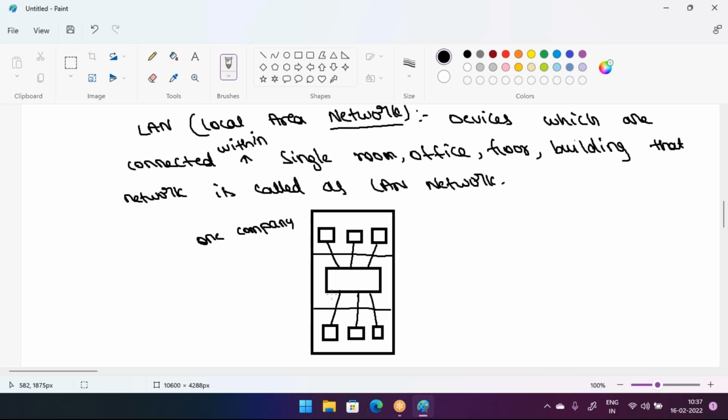Whatever the devices, if all of them belong to one company and are connected within a building only, that kind of network is generally called a LAN network, or you can say a local area network.